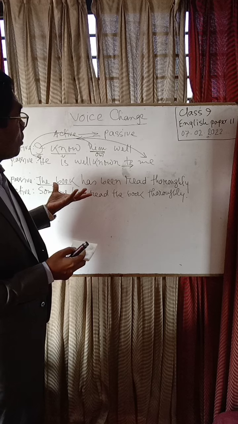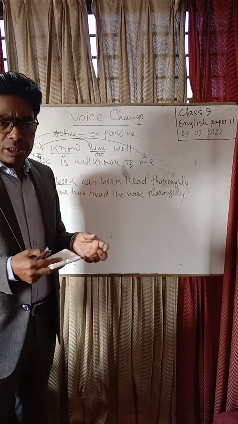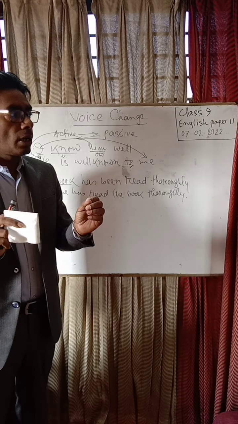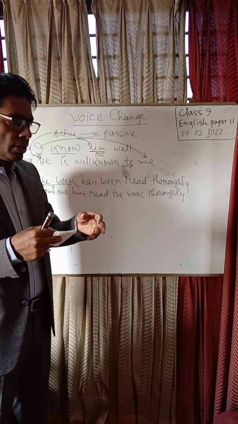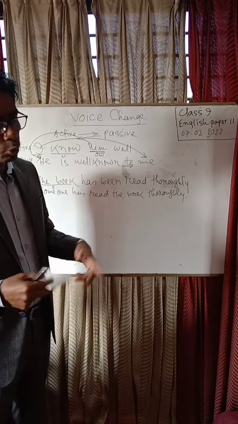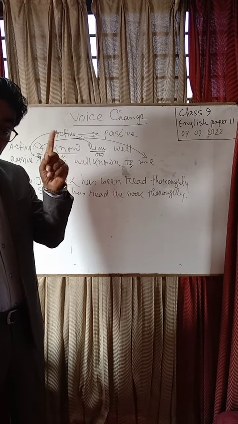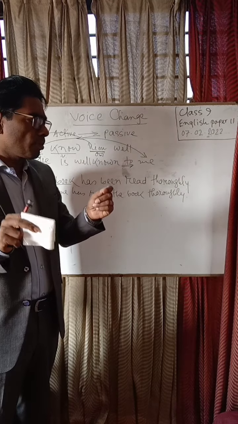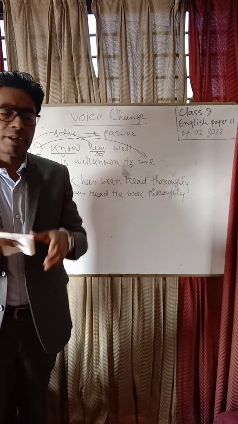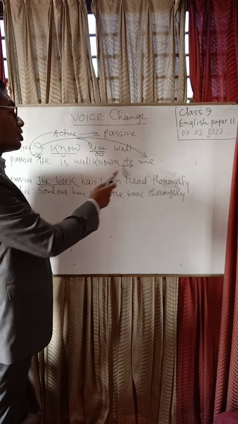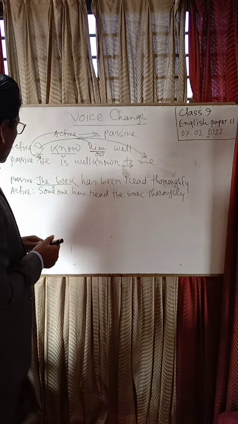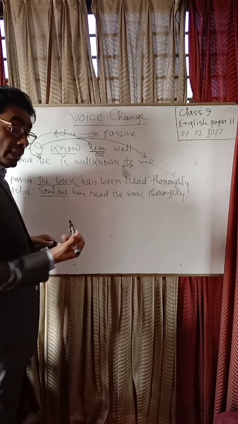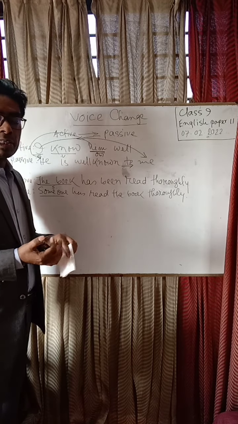Anybody may read thoroughly. Actually, here the agent is not the factor, but the factor is that the book has been read thoroughly. The importance is given to the reading of the book. But who has read the book is not the factor. You should be clear. The book has been read thoroughly, this is the factor. So the agent is not mentioned here, and you have to bring an agent. I think it's better to bring someone. Someone, maybe anyone, someone. Then there will again be the matter of auxiliary verbs.